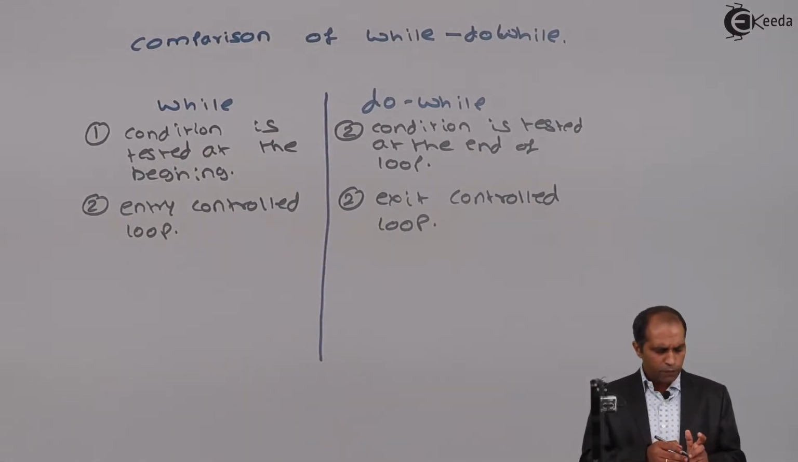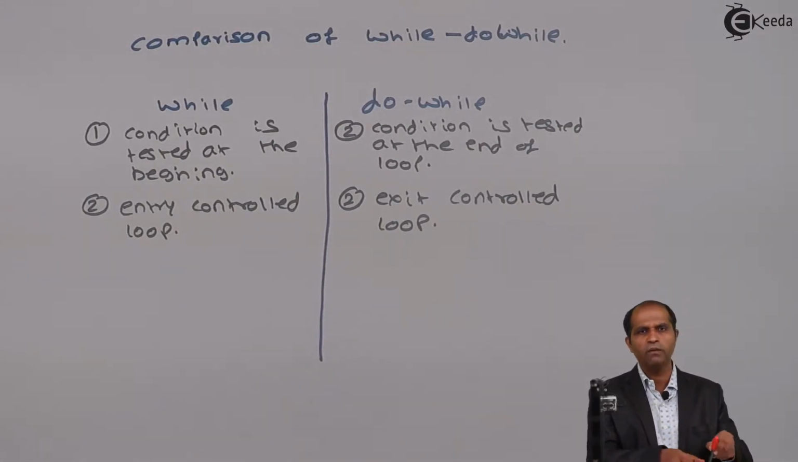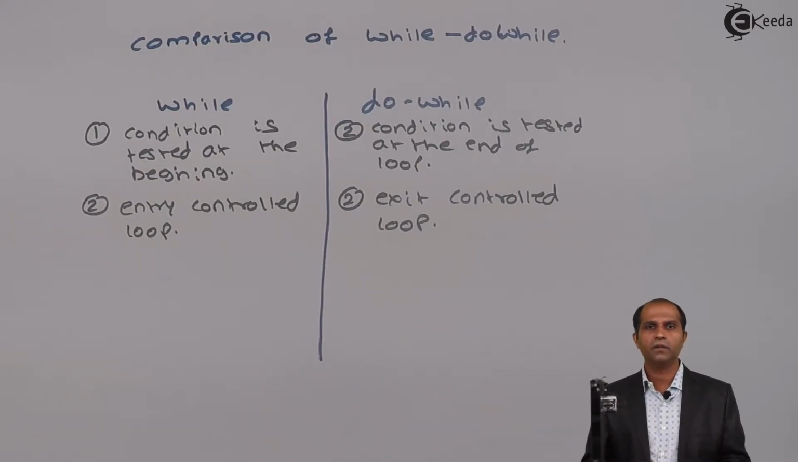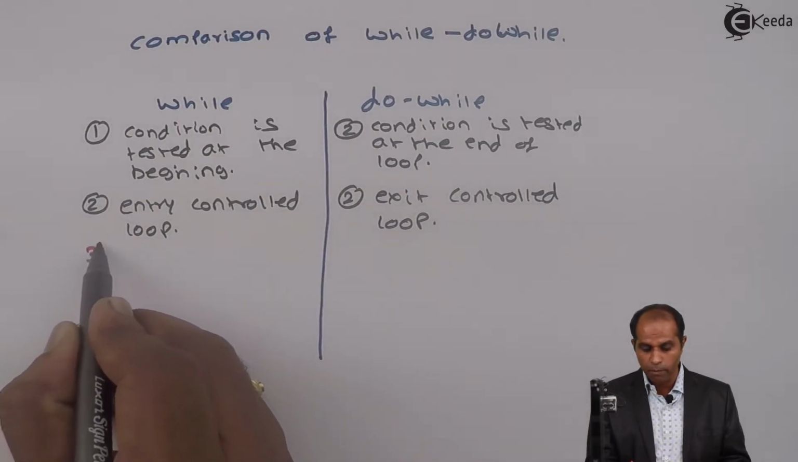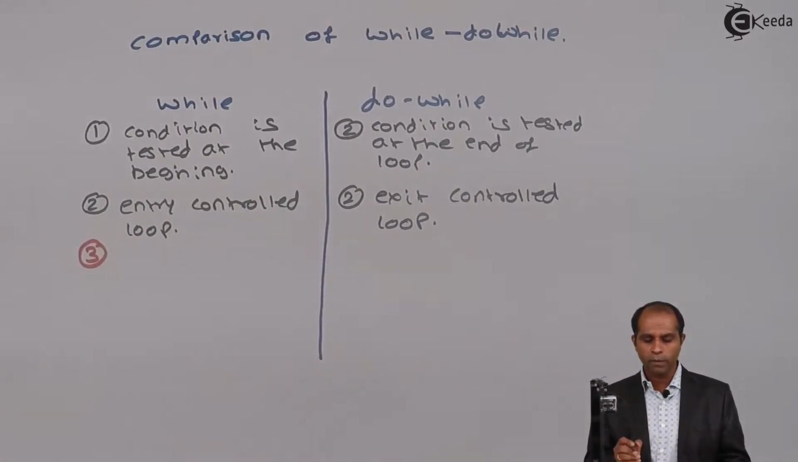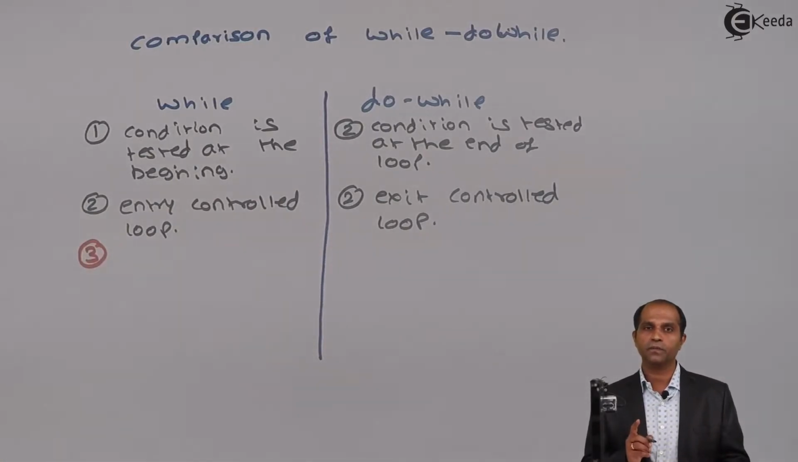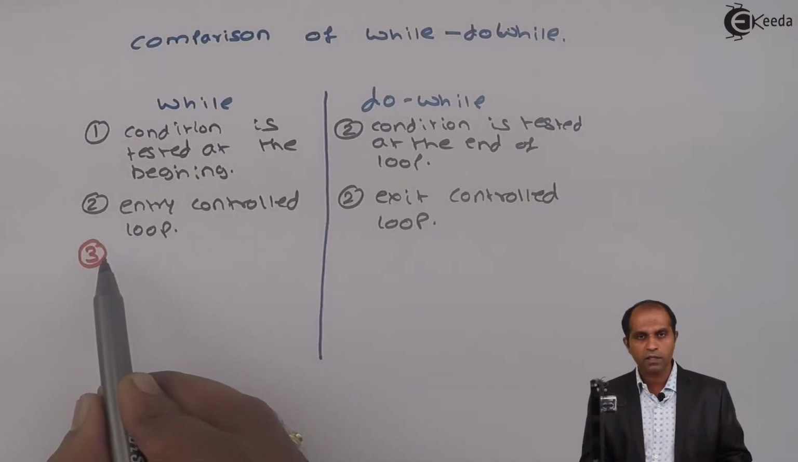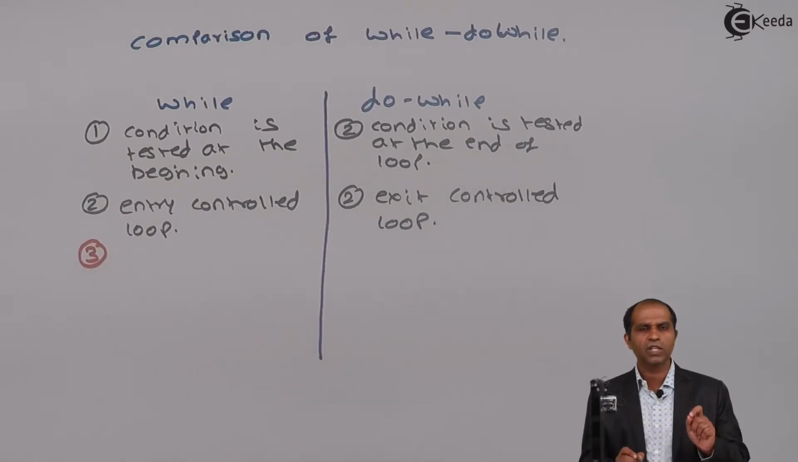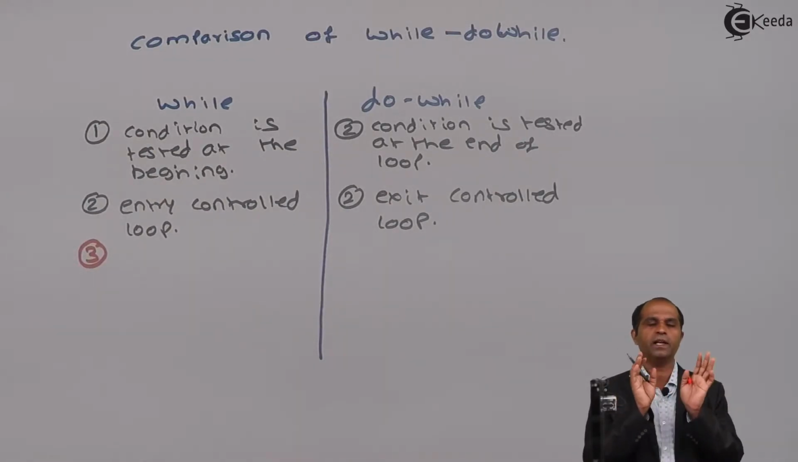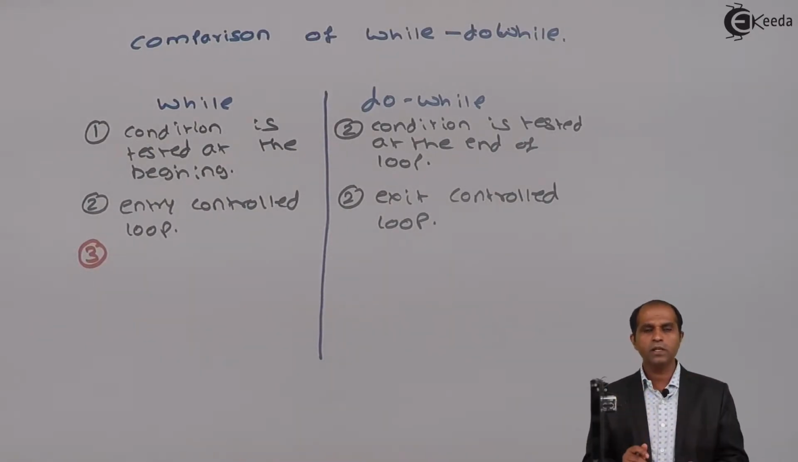Now probably the differences which I have quoted are very minor in nature, but this is the one which is the major difference. Always remember that in exams, not to forget this particular third difference. Most of the examiners will say that this is the actual and the core difference between while and do while loop. Now what is this difference?